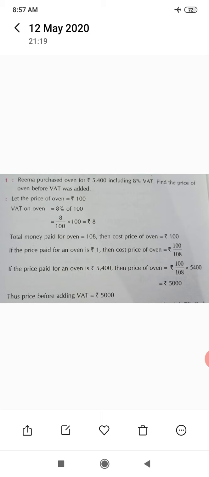If the price paid for an oven is 1 rupee, then cost price of oven is equal to 100 divided by 108. If the price paid for an oven is 5,400 rupees, then price of oven is equal to 100 divided by 108 into 5,400, is equal to 5,000 rupees. Thus, price before adding VAT is equal to 5,000 rupees.